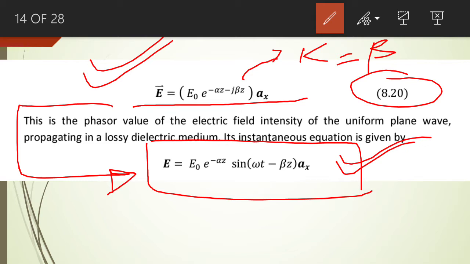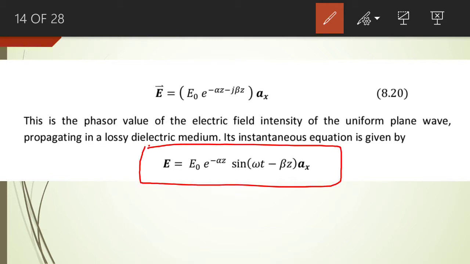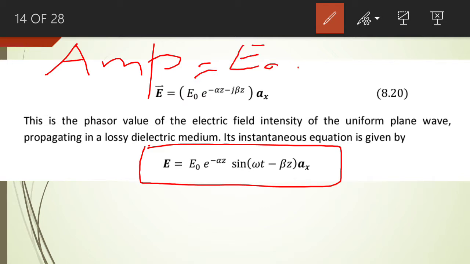Okay, so we focus on the instantaneous value of the electric field intensity in this particular equation, and you see the amplitude of the electric field intensity is E naught into e raised to power minus alpha z.